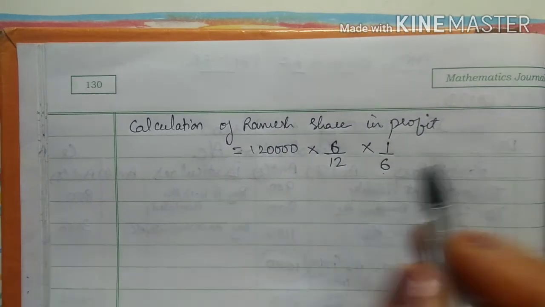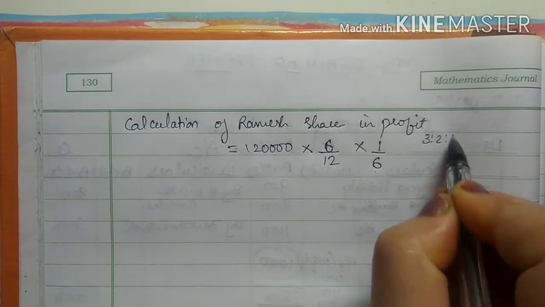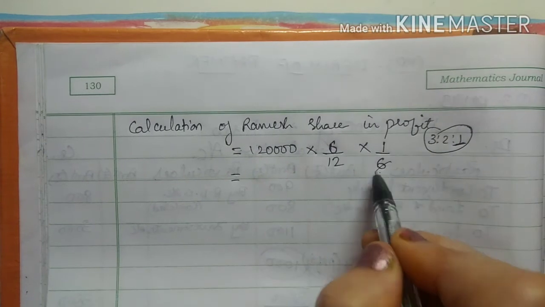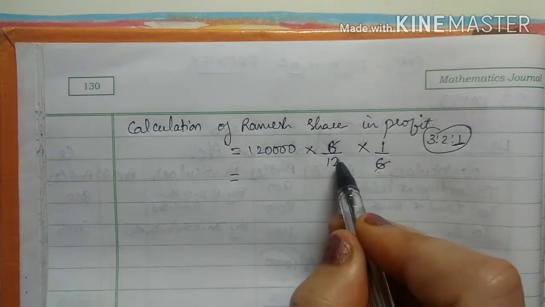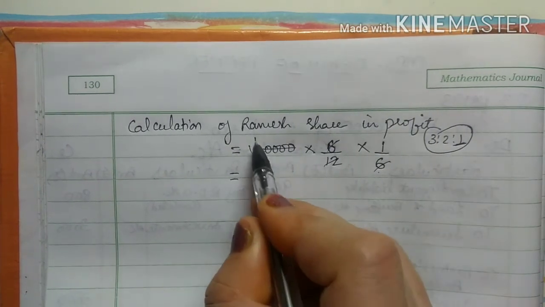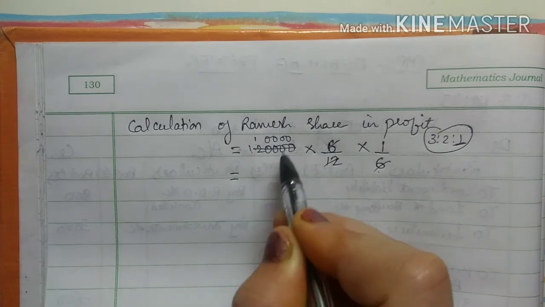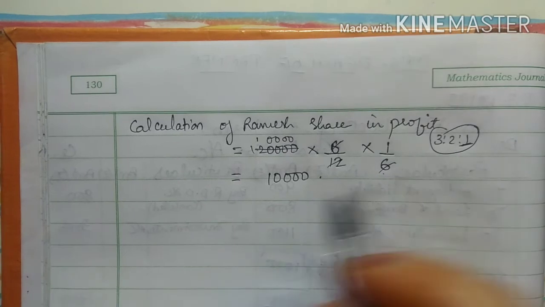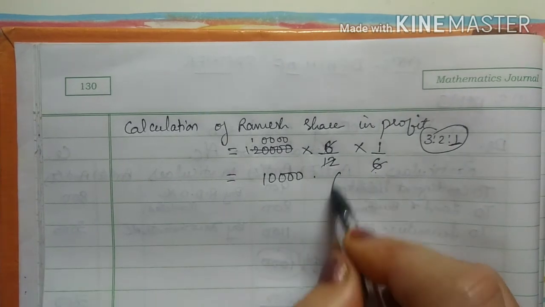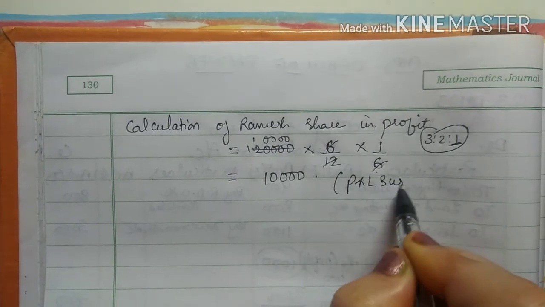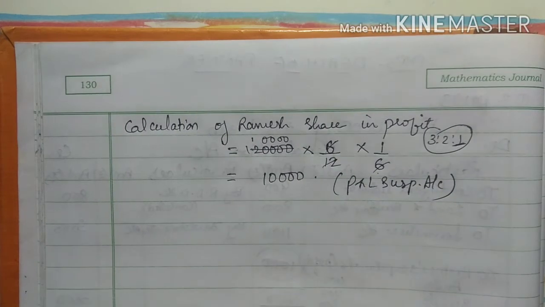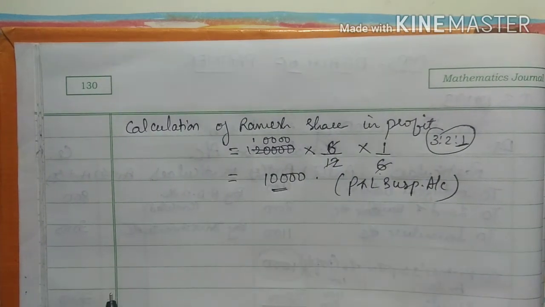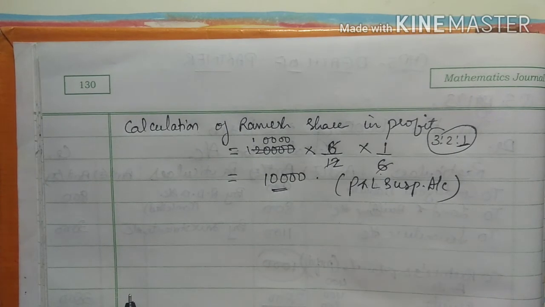His share is 1 up, because the profit sharing ratio is 3:2:1, and Ramesh is 1/6. So the 6 gets cancelled, then 12 and 12 gets cancelled, then 2 zeros. So that is what? 10,000, right? So this 10,000, which is the estimated profit, it will go in profit and loss suspense account.